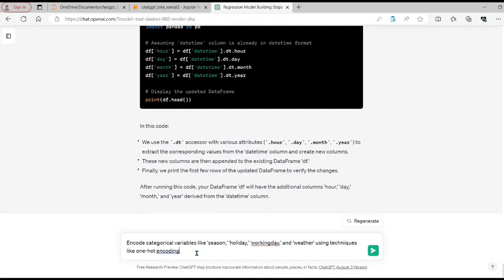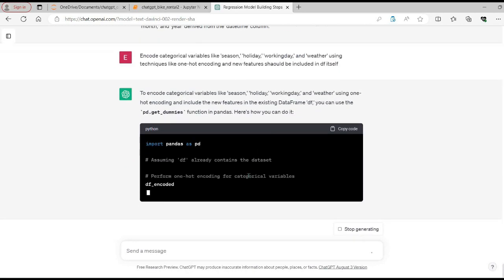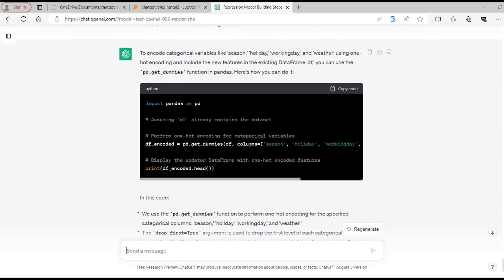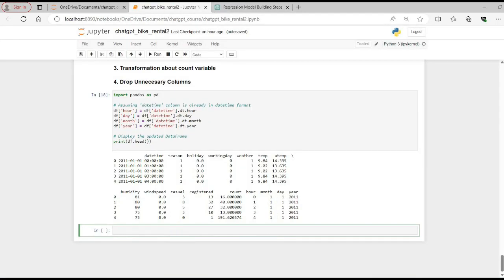Similarly, we can provide: encode categorical variables like season using techniques like one-hot encoding, and new features should be included in df itself. So ChatGPT is planning to use the get_dummies function from the pandas library to convert all the categorical columns into one-hot encoded. So let's copy this one as well and paste it.